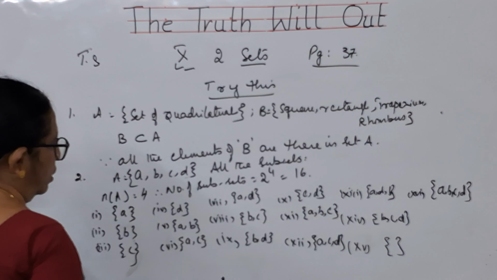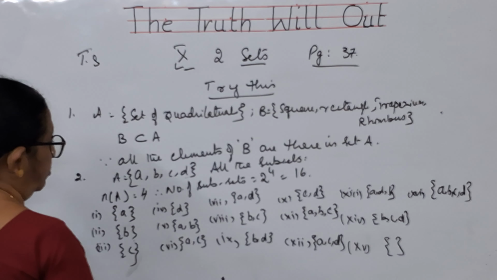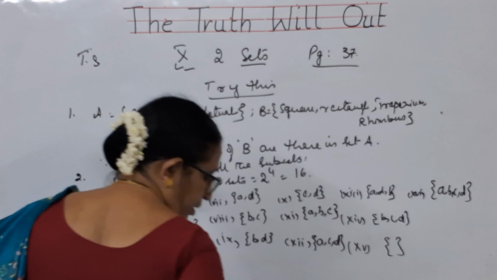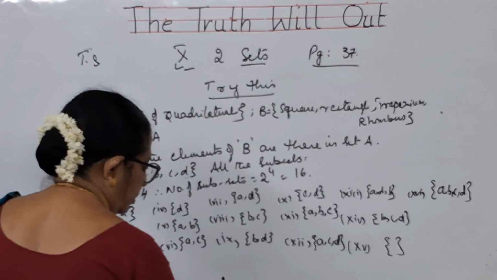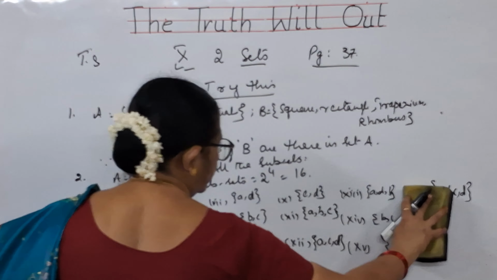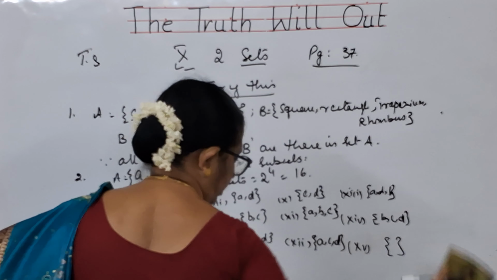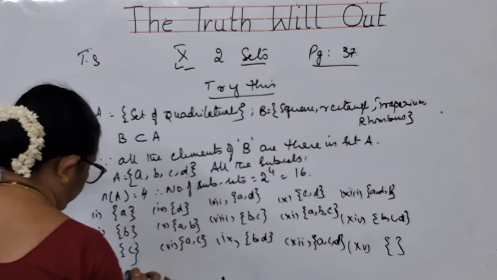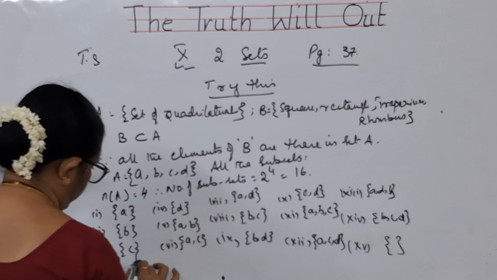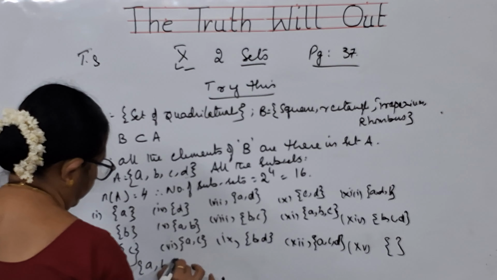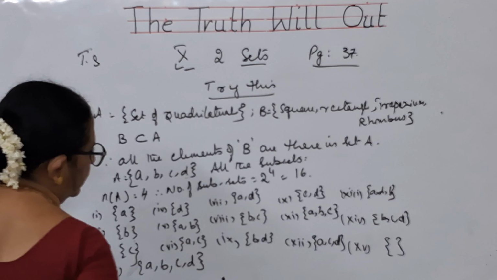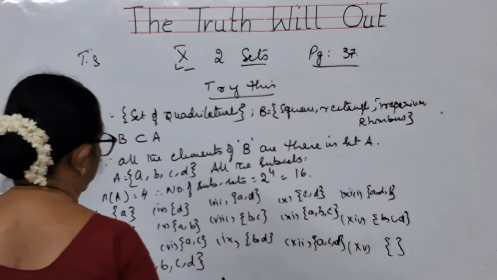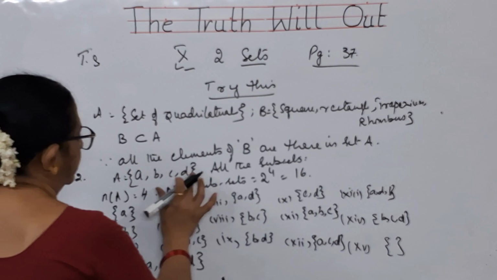So total how many? 16 elements are there. So you have written all 16 elements here. Suppose if you cannot see that 16th one here, children, I will write it here. The 16th one here is A, B, C, D.